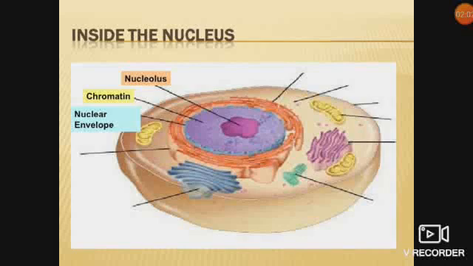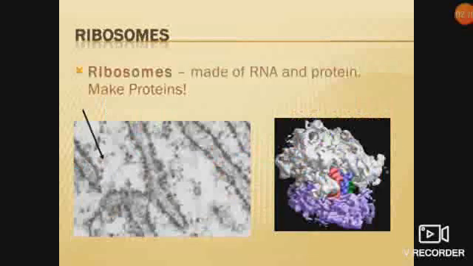Inside the nucleus, you can see this is the nucleus. You can find chromatin is there. The surrounding membrane which is present, that is the nuclear envelope, surrounds the nucleus. Chromatin you can see inside this, and this is the nucleolus. You will be seeing it very clearly in this slide.